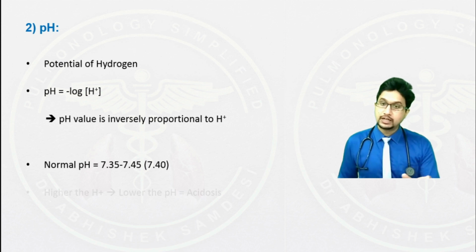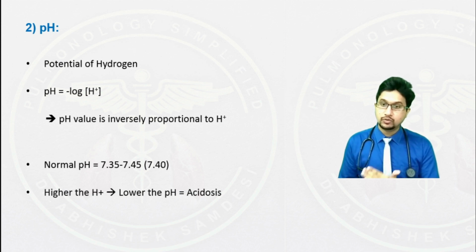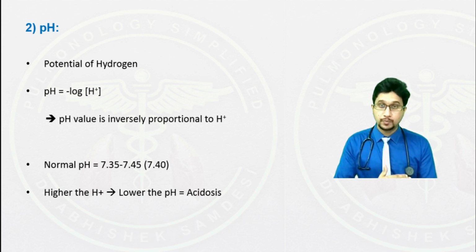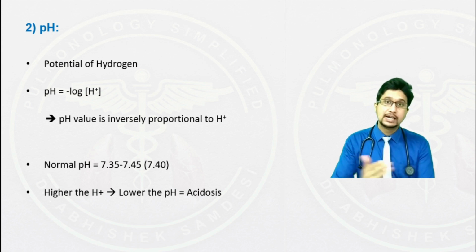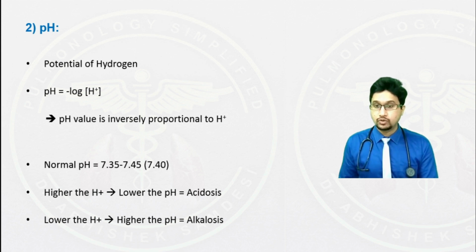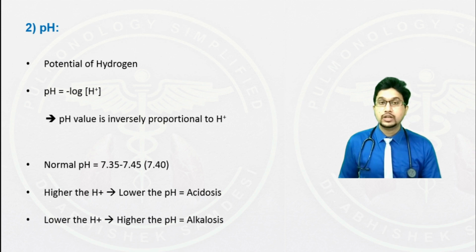So in this normal range, higher hydrogen ion implies that the pH is low. This is called acidosis. Anything less than 7.35 becomes acidic. Anything more than 7.45 shall be called alkalosis. Conversely, when hydrogen ion decreases, the pH increases, and this is called alkalosis.